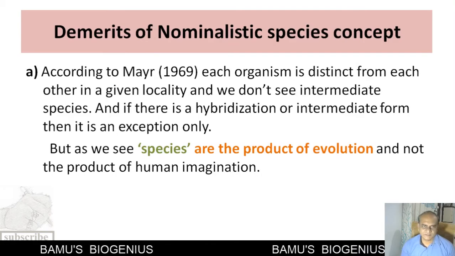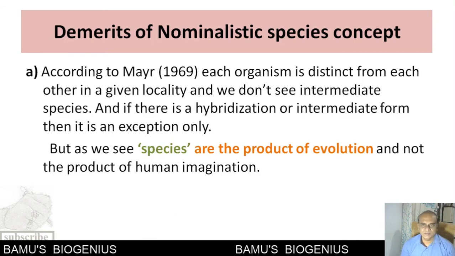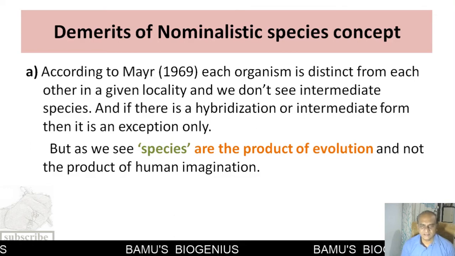Now, we will discuss the demerits of the nominalistic species concept. According to this concept, the species is an arbitrary unit. But according to Mayr, species is not an arbitrary unit, it is a real entity.